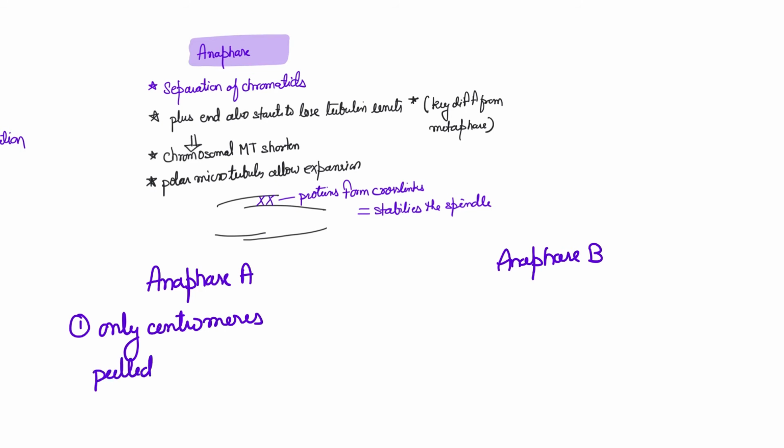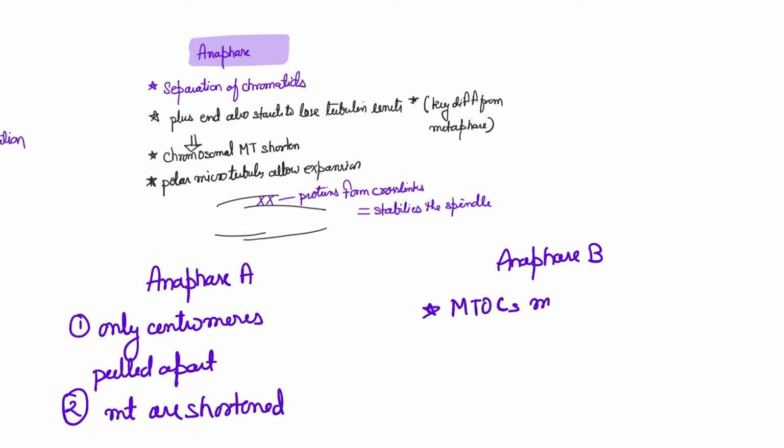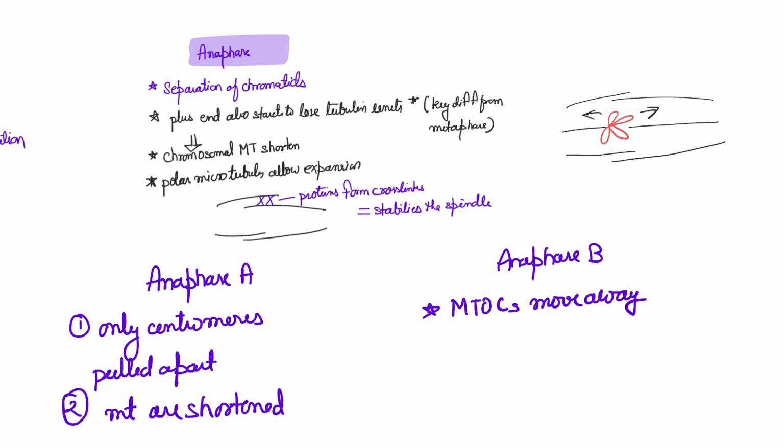Now, often you'll find anaphase A and B. A is when the centromeres are pulled apart and the chromosomal microtubules shorten, pulling the chromatids to opposite directions. Whereas in anaphase B, the MTOCs start moving away. That means the polar microtubules start sliding away from each other, right? And why does all of this happen? Because of certain proteins that can literally walk on these protein threads.